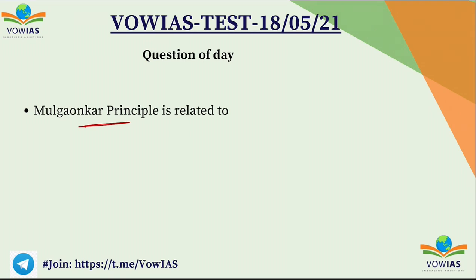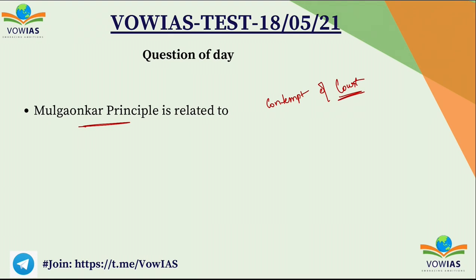Okay? So this Mulgaonkar principle basically deals with the contempt of court. Remember this. It was in 1978 that this judgment was passed by the Supreme Court. Back then there was an emergency in the 1970s.